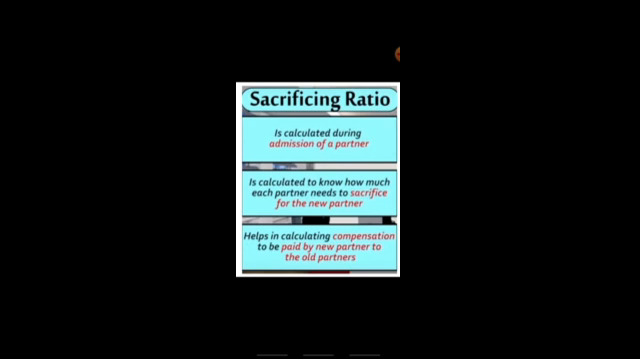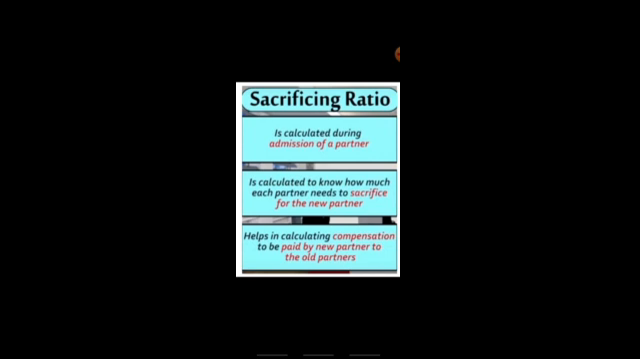The sacrificing ratio is calculated when a partner is admitted in the firm. Now, I'll give you a simple example. When there are three friends enjoying one large pizza, and all of a sudden a fourth friend comes in and joins them. Before the fourth fellow came, they had 1/3 part each. But when the fourth fellow came, the pizza will be divided among 4 of them. So each friend will get 1/4 part of the pizza.